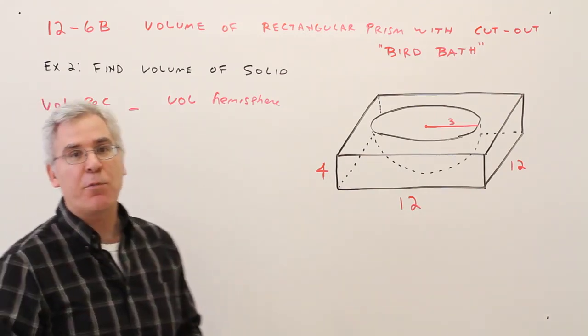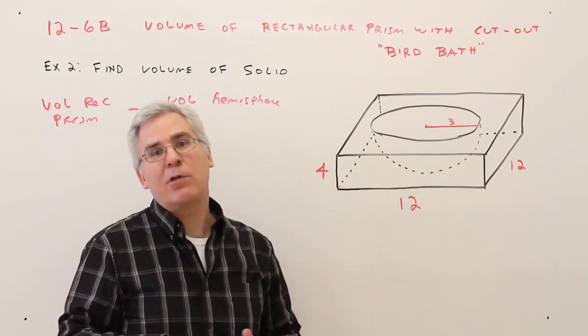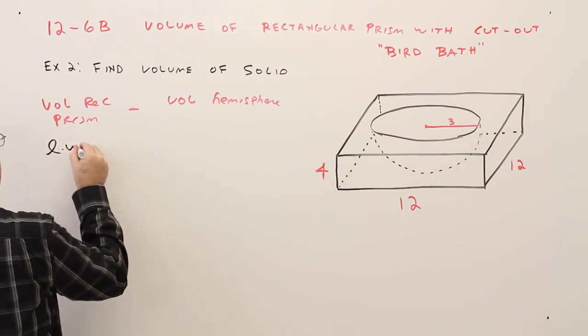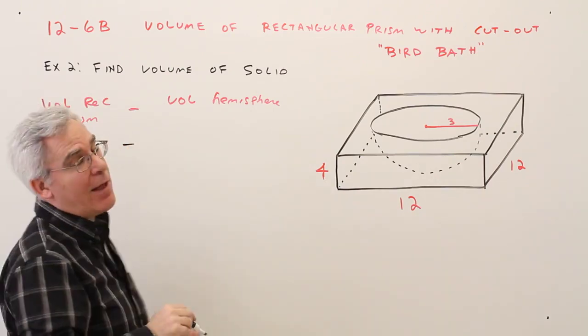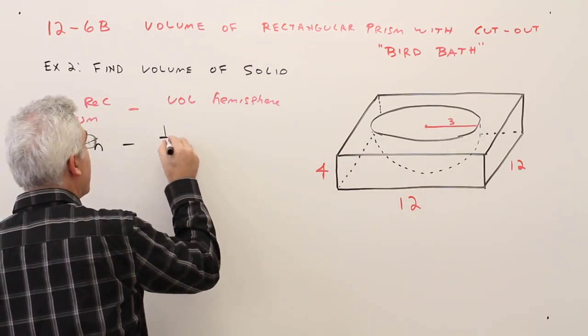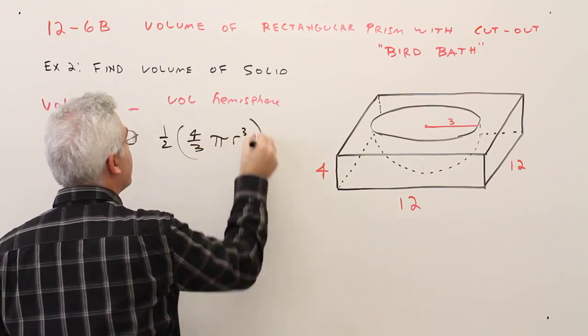So for a rectangular prism, you could go the area of the base times the height, or you could just go length times width times height. So I'll just go length times width times height. Minus the volume of a hemisphere, that's going to be 1/2 of a sphere. So 1/2 of 4/3 pi r cubed.